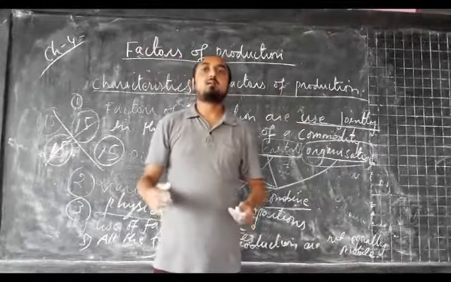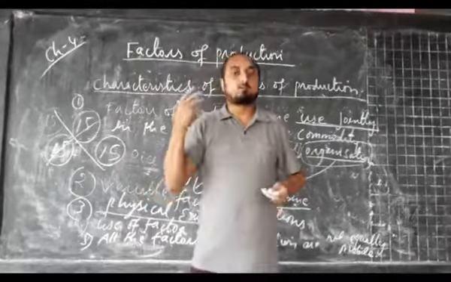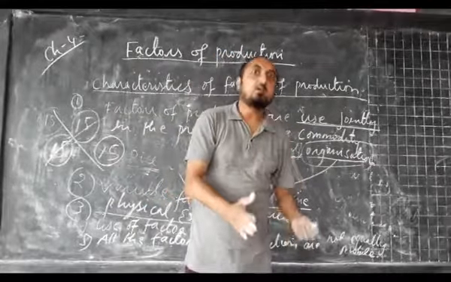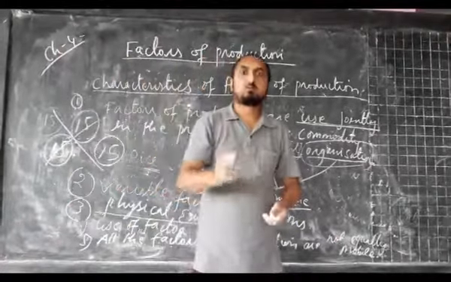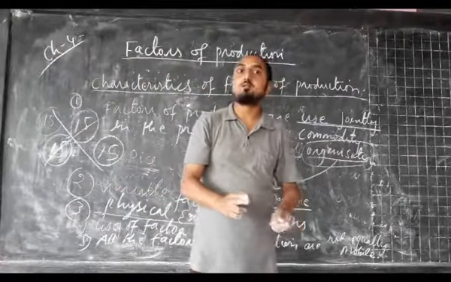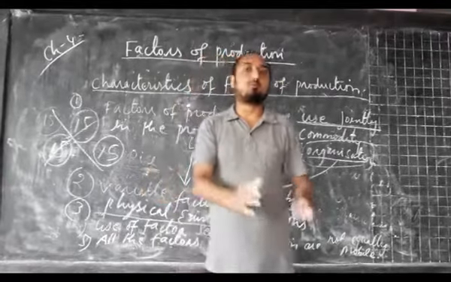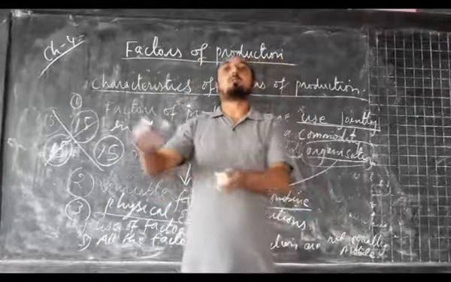What is the meaning of that? There are a few factors of production that can be easily moved from one place to another, but some factors of production are there that it is not possible to move from one place to another.